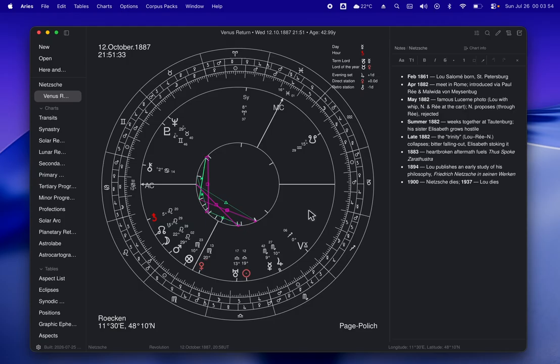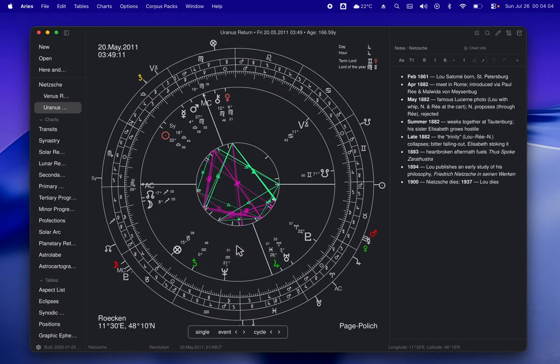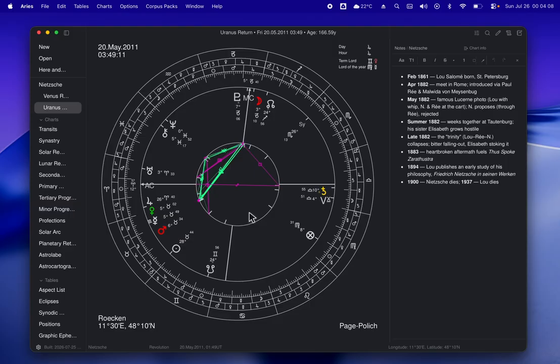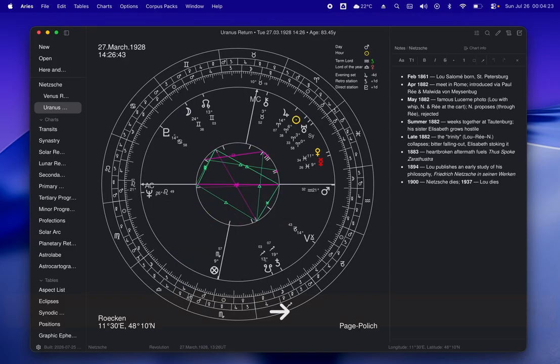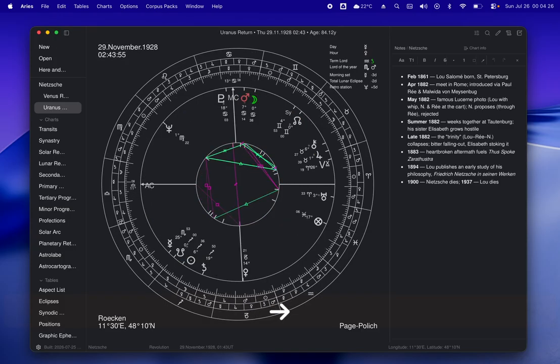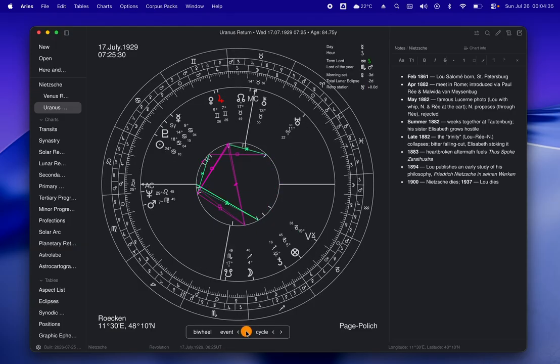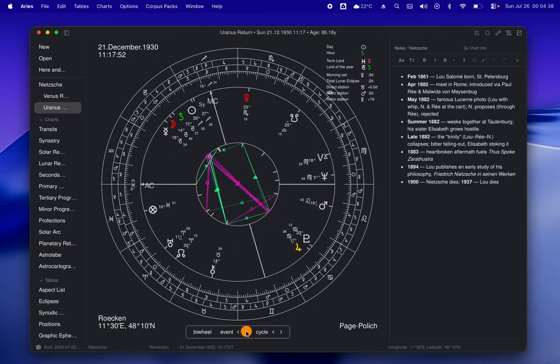This is also possible for very slow planets like Uranus or Pluto. Just to give you an example, I can click on Uranus here, and we see Friedrich Nietzsche's Uranus return was in the year 2011. I can jump back to the previous one, which was 1982, and we also see the retrograde and direct returns here, as you can see. Sometimes there's only one return, and sometimes there are 3. And again, we can jump through the retrograde and direct stations of Uranus if this is something that interests us for our research.